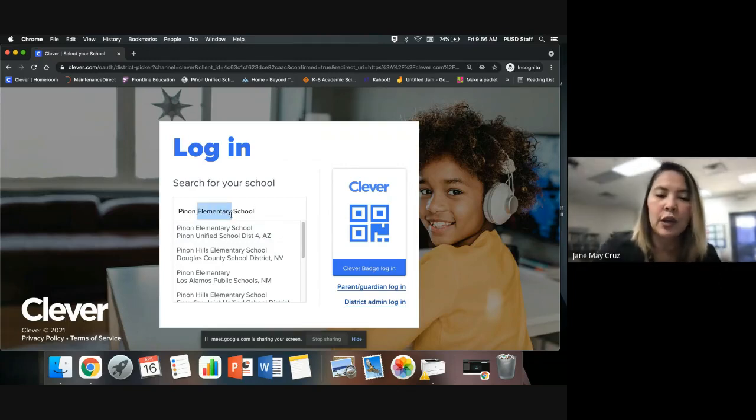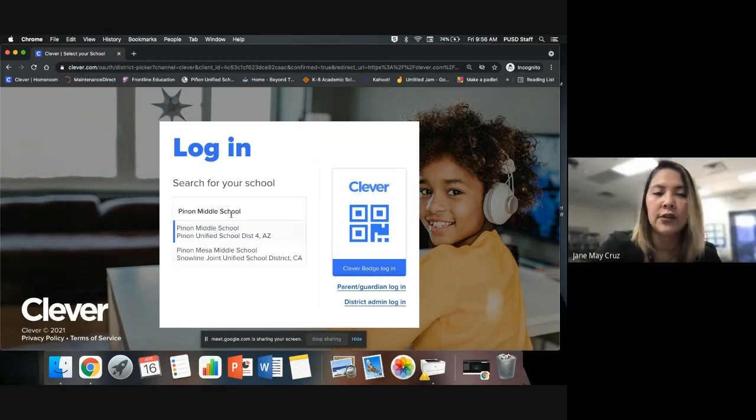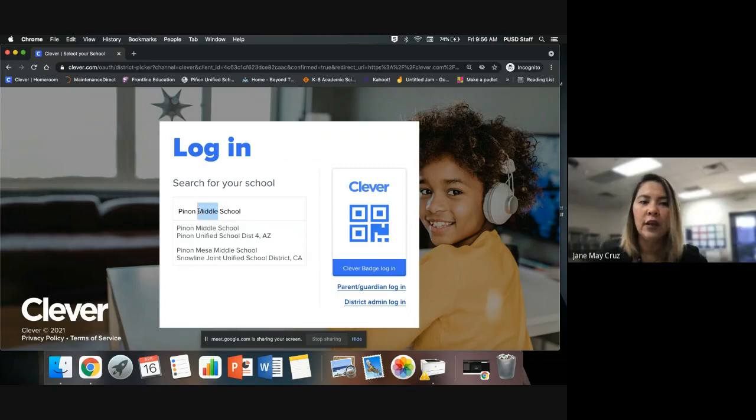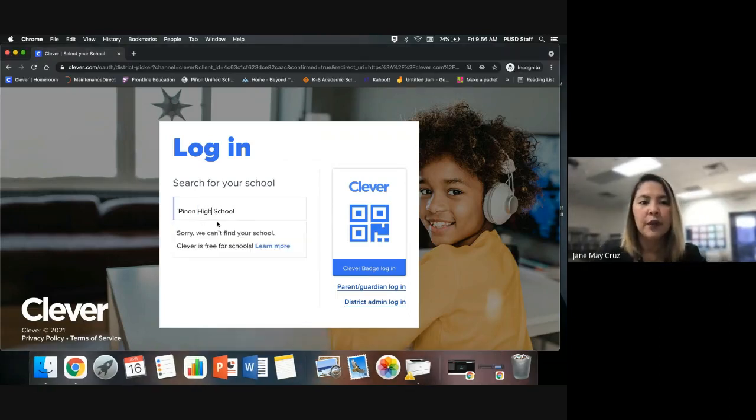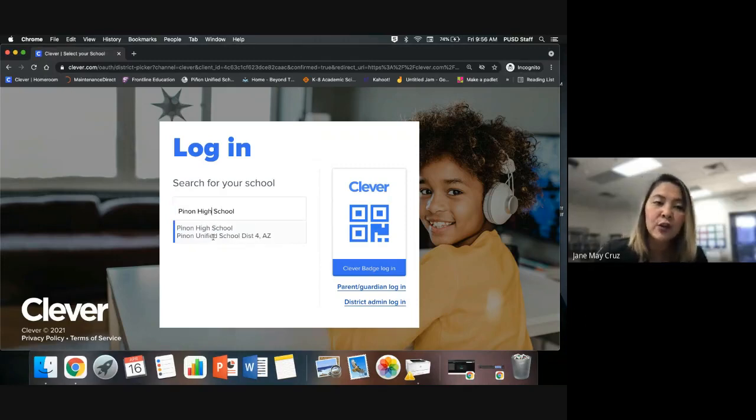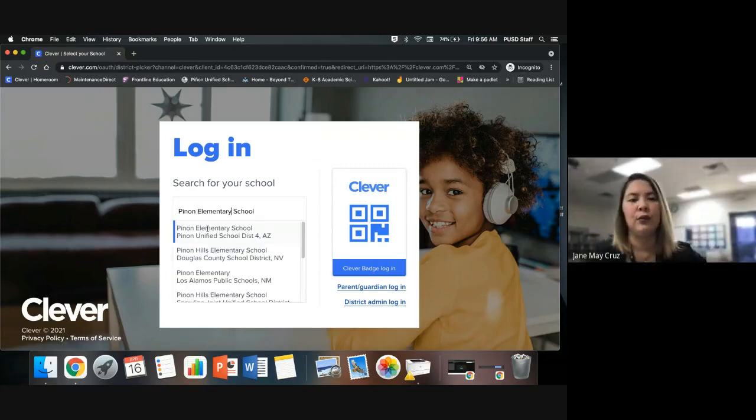If you have a daughter or a son in the middle school, please make sure that you still choose the Pinion Unified School District number 4 because there is Mesa Middle School. Okay. And then the last one is your Pinion High School, wherein you will just find one. Okay, that's a good thing with the Pinion High School. So let's start with the Pinion Elementary School.